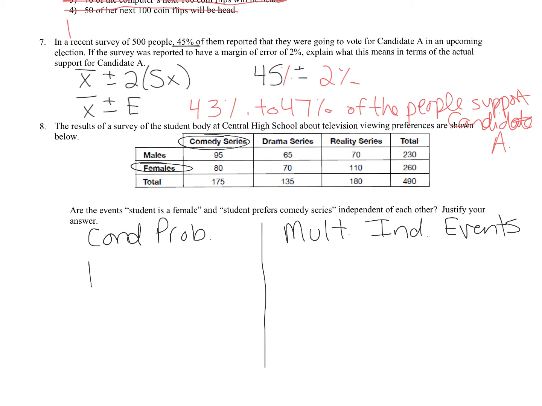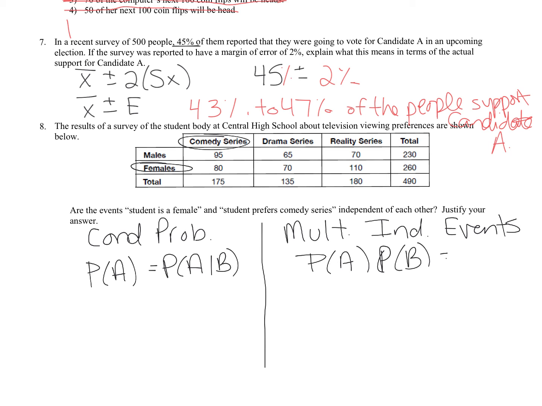So conditional probability is P of A equals P of A given B. That's one of our rules, and the multiplication rule of independent events says P of A times P of B equals P of A and B. So in this case, I'm going to call the females event A and the comedy series event B just to kind of match them up with our formulas. So the probability a randomly selected person is female, we go all the way over here. So that's 260 out of the 490 total.